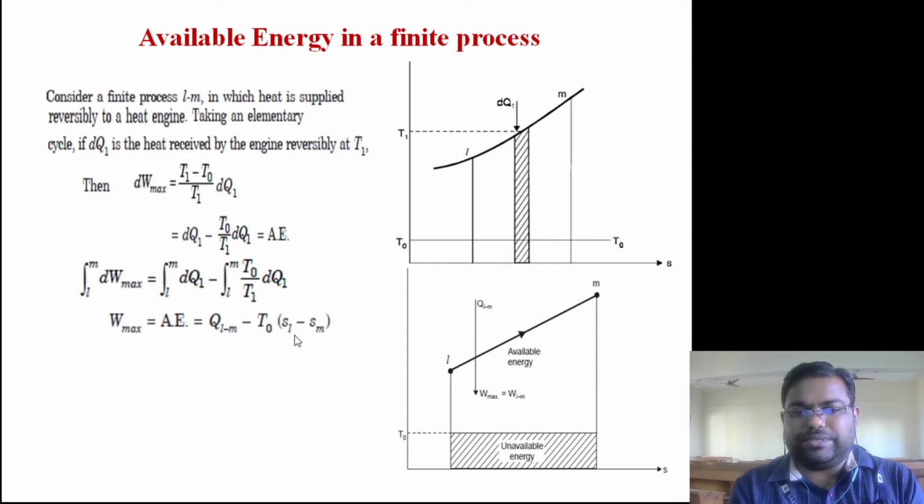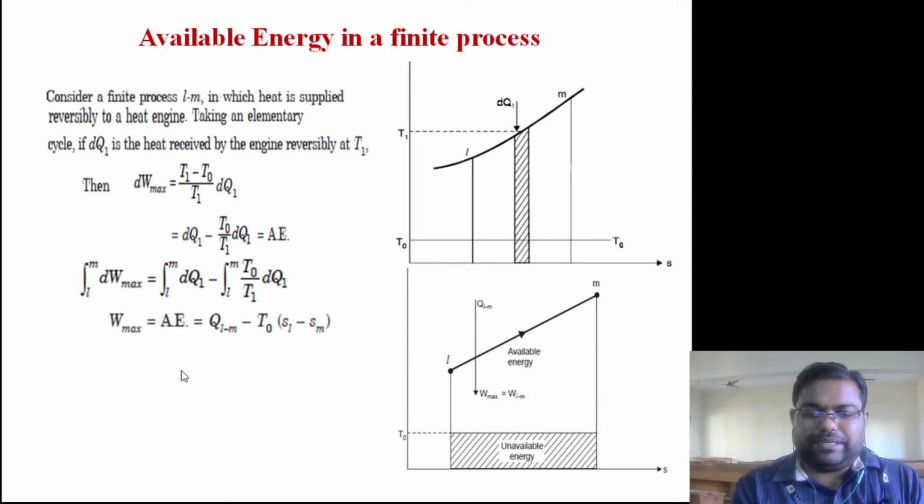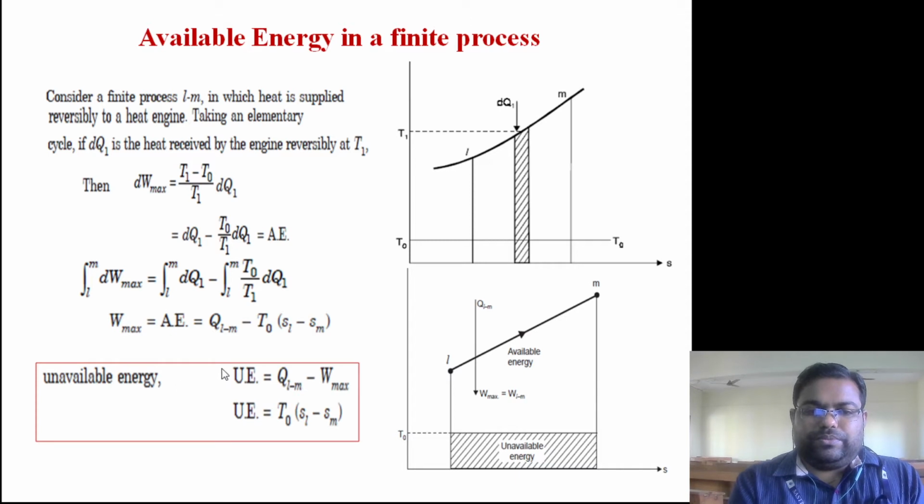So if you put it that way, you will get the available energy; basically this term is known as available energy. So available energy is nothing but QLM minus this heat rejected. The heat rejected is also known as unavailable energy. So if somebody wants to know what the unavailable energy is, that will be given by QLM minus W max.